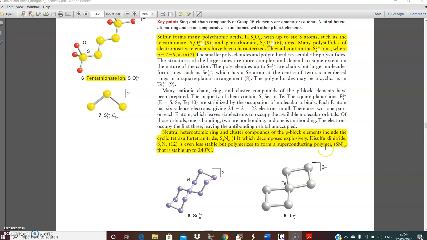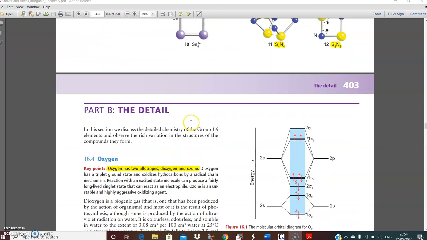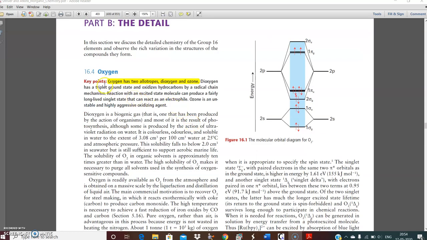Although disulfur dinitride is not mentioned in the syllabus, for its structure, you can use it. Oxygen and two electrons, dioxygen or ozone, may be given in the exam as a viva, like 1 or 2 marks. Rest in detail is not given.